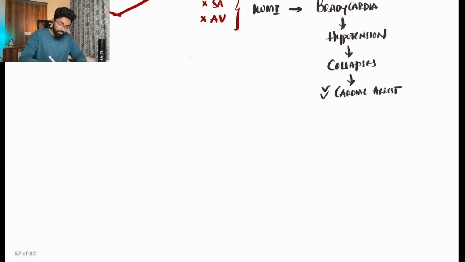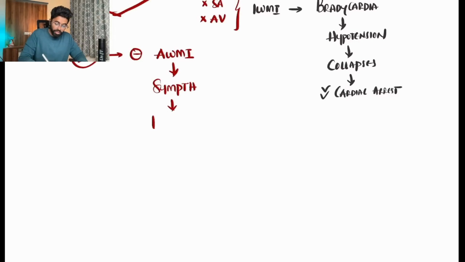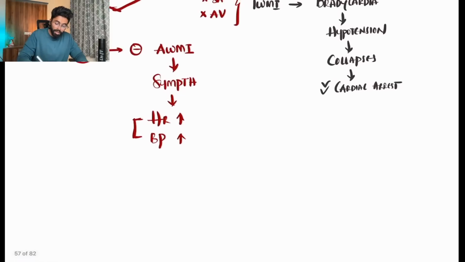In the same way, whenever the LAD is blocked and an anterior MI develops, the sympathetic nervous system is immediately activated. And whenever the sympathetic nervous system is activated, heart rate increases and BP increases in the patient, which is actually a compensatory mechanism. The patient will be tachycardic with changes in the respective leads, and will comparatively have hypertension, and we can clearly diagnose it as anterior MI and treat it accordingly.